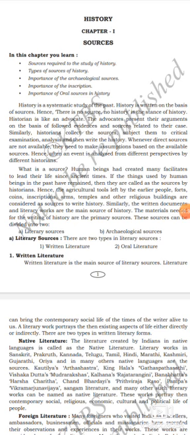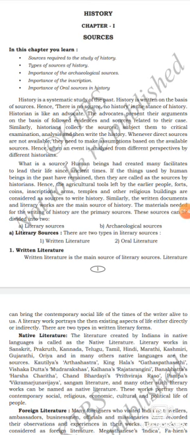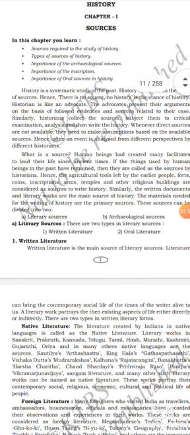History is a systematic study of the past. History is written on the basis of sources. Hence, no source, no history is the stance of history. The historian is like an advocate. Advocates means lawyers. The advocates present their arguments on the basis of evidence and sources related to their case.